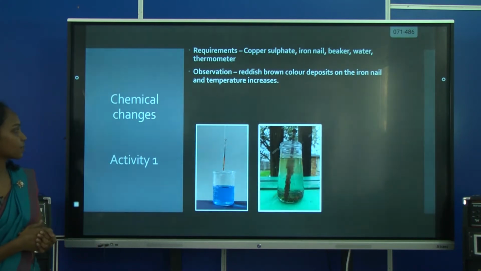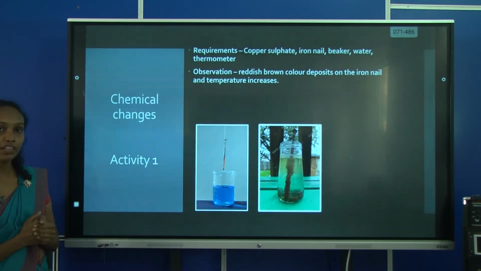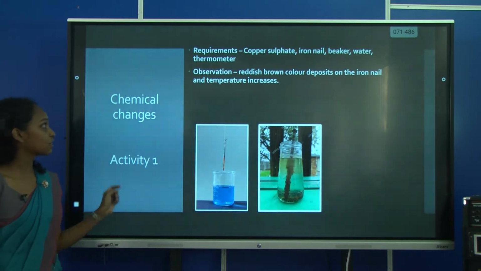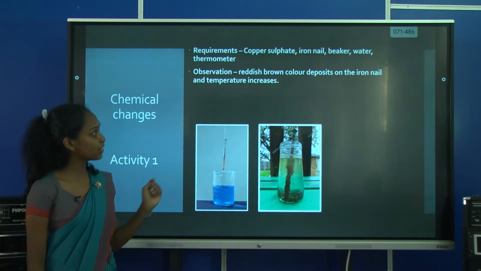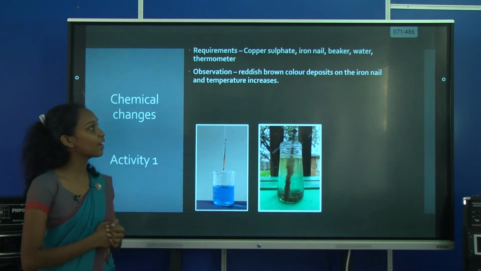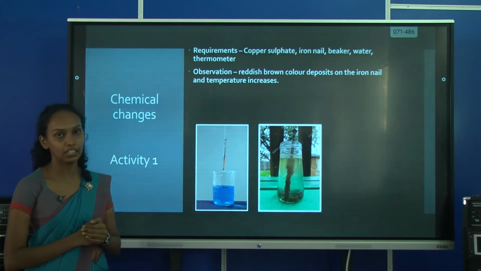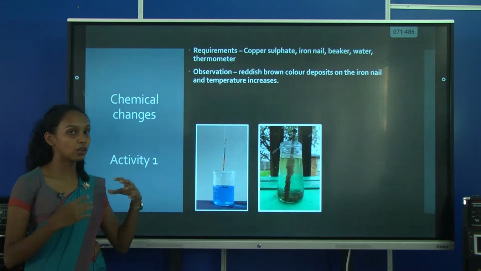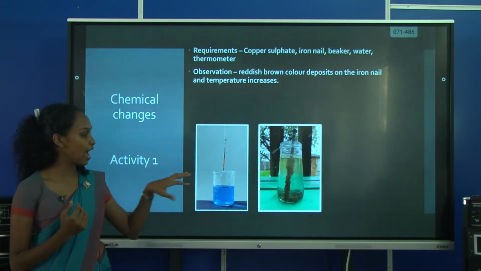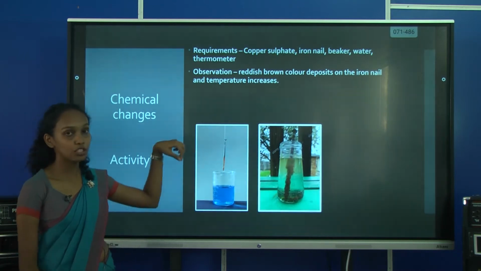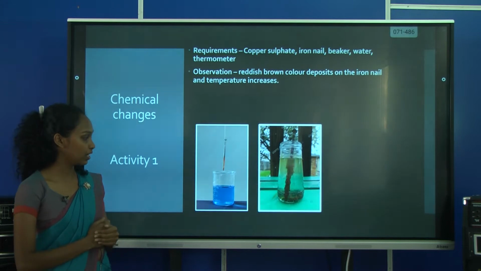Chemical changes. I have 3 activities for you to explain chemical changes. Activity 1. For activity 1, we need copper sulfate, an iron nail, a beaker, and water. First, we are going to mix copper sulfate and water in the beaker. After that, we are going to put an iron nail into it.